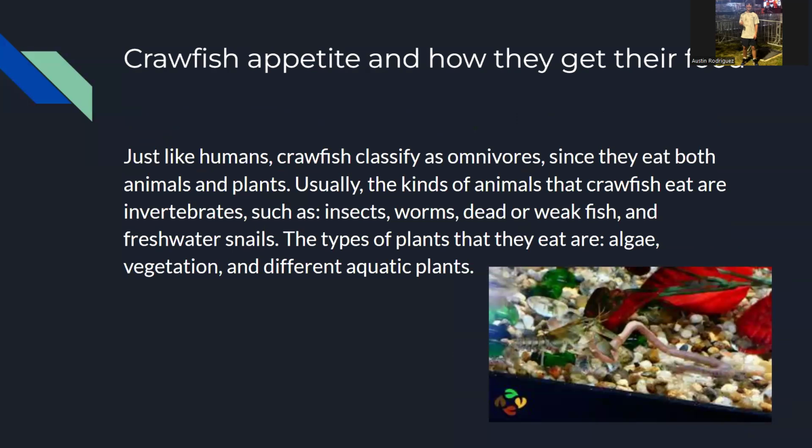Just like humans, crawfish classify as omnivores since they eat both plants and animals. Usually, the kinds of animals that crawfish eat are invertebrates such as insects, worms, dead or weak fish, and freshwater snails. The types of plants that they eat are algae, vegetation, and different aquatic plants.